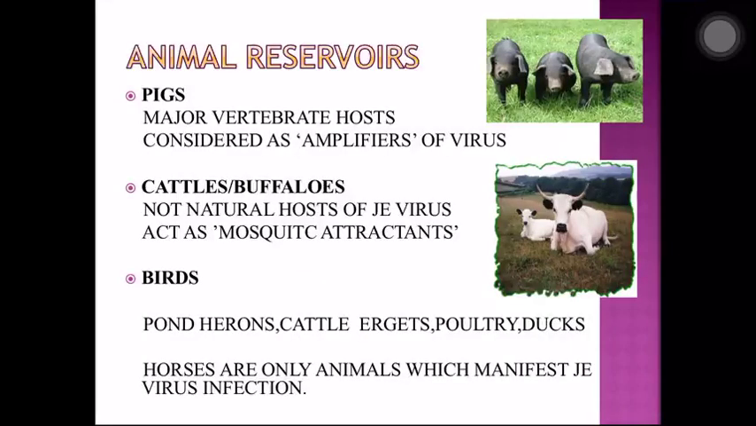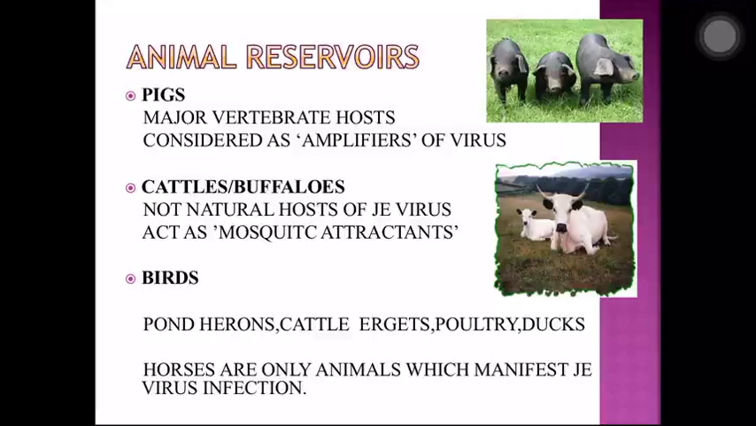So now animal reservoirs, as you know, pigs. Major vertebrate hosts are considered as amplifiers of the virus. So pigs are the amplifiers. So this is a major vertebrate host. Cattle and buffaloes are also hosts, but they are not natural hosts of the JE virus. They just attract the mosquitoes, and these mosquitoes help in maintaining the virus amongst the pigs.